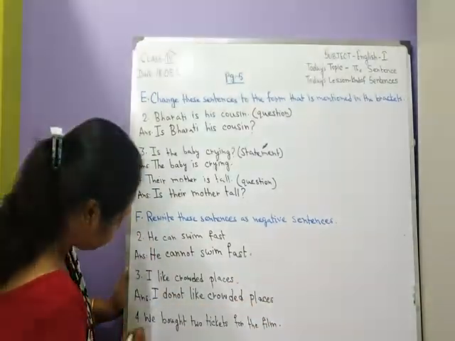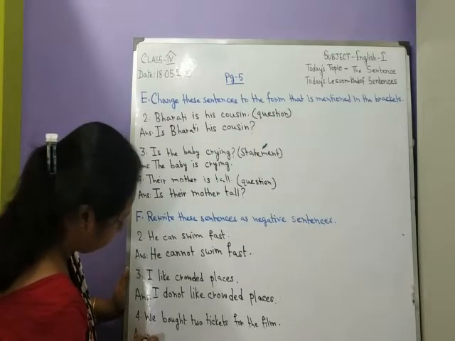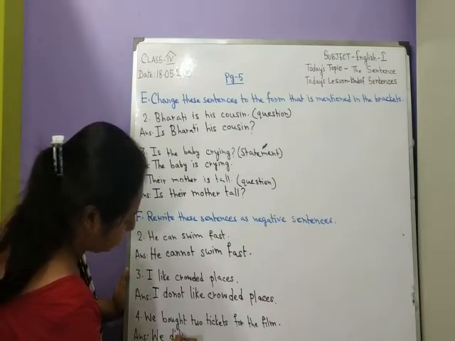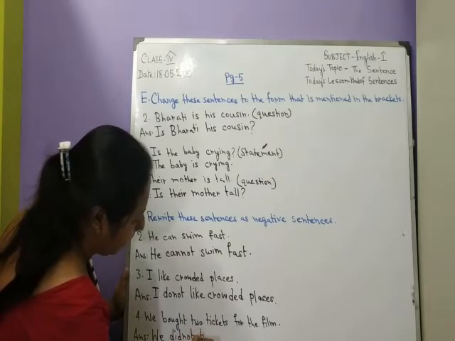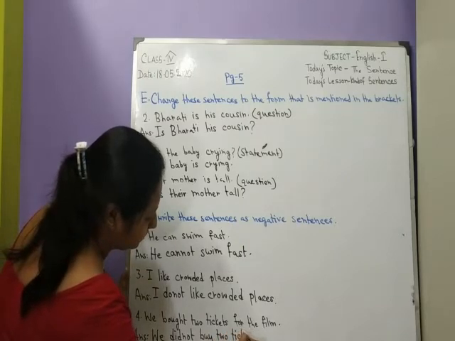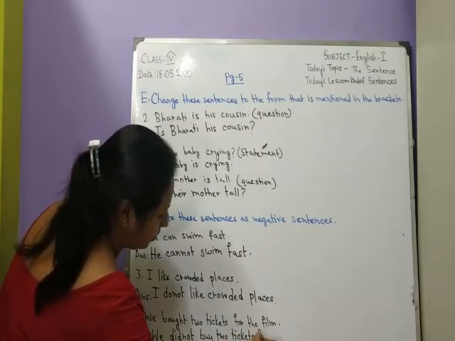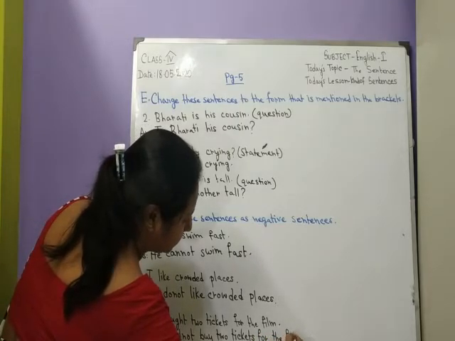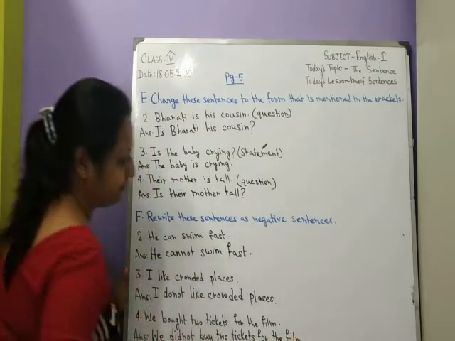So, to make it negative, we will have to write, we did not buy 2 tickets for the film.